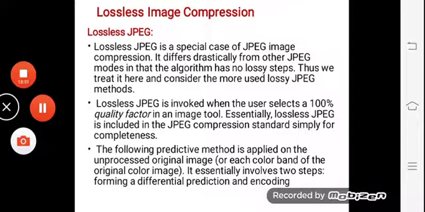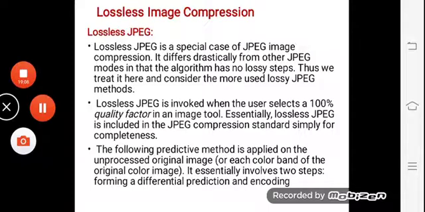So this compression method has been used here or suggested here. The following predictive method is applied on the unprocessed original image or each color band of the original image. It essentially involves two steps: forming a differential prediction and encoding. How does this JPEG basically work?